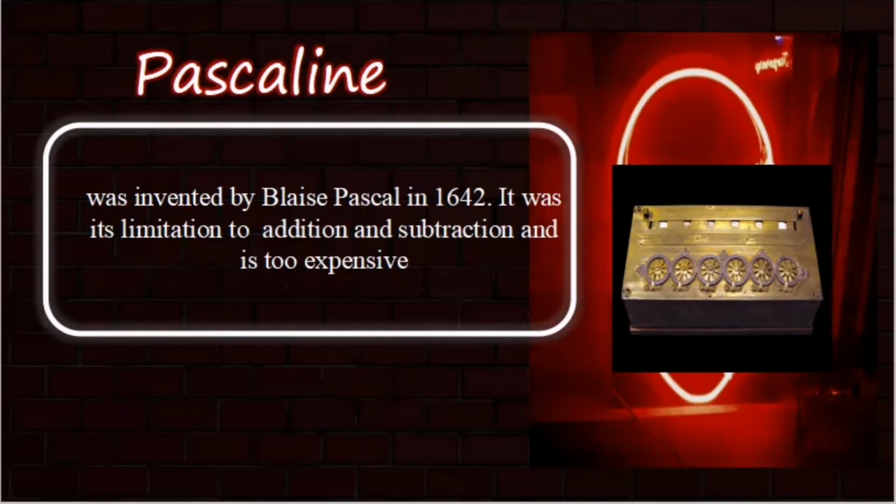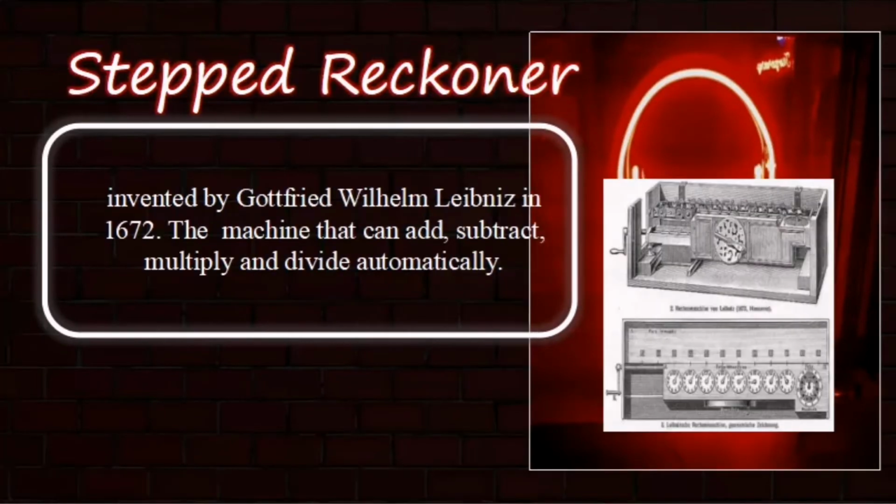Next in line is the Pascaline. It was invented by Blaise Pascal in 1642. It was limited to addition and subtraction, and it was too expensive. Next up is the stepped reckoner. It was invented by Gottfried Wilhelm Leibniz in 1672. It is a machine that can add, subtract, multiply, and divide automatically.